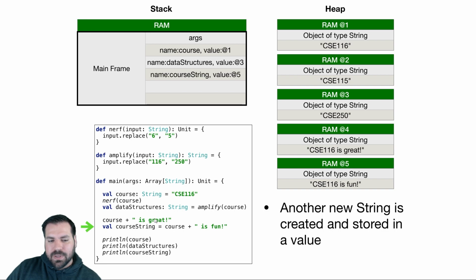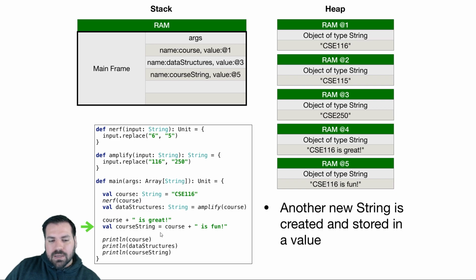We wasted some CPU cycles. We wasted some memory. Now the garbage collector has to come and clean this up, clean up our mess. And we don't get to see any changes. This string, we never get to see in our program. We have no way of accessing that. Really pointless.